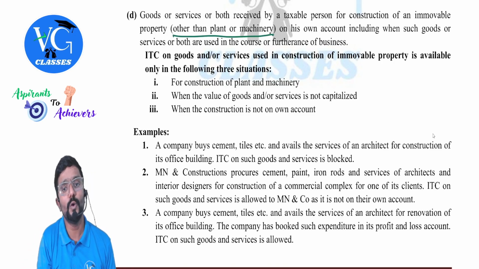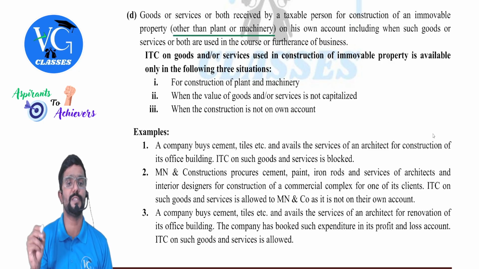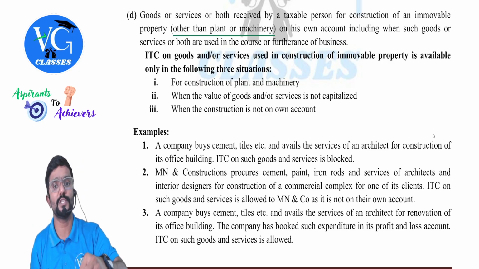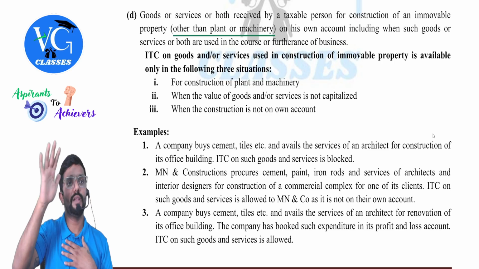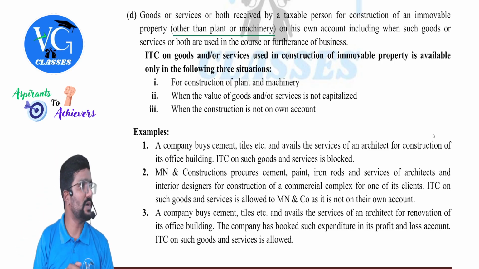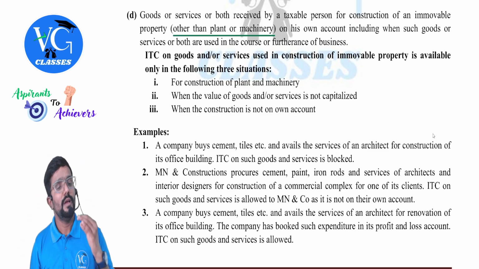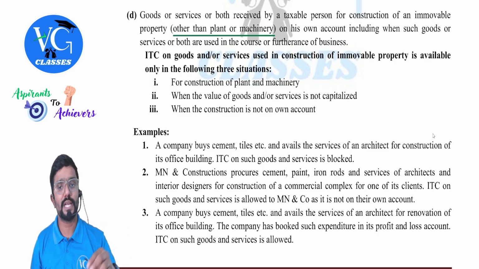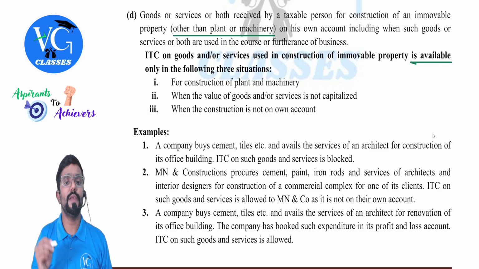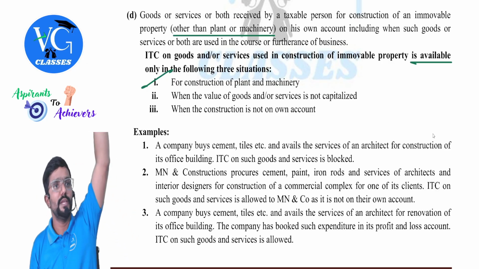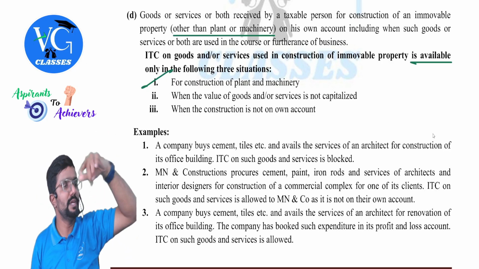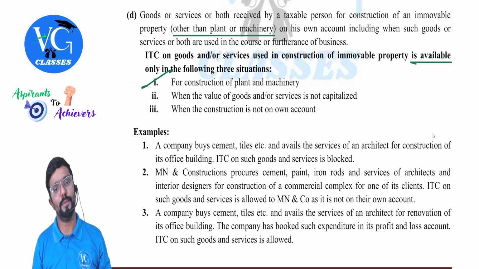Yes. On his own account, including when such goods or services or both are used in the course or furtherance of business. Guys, if I have purchased it for myself, my office building, my factory building, is credit available? No, sir. Credit is not available. ITC on goods and services used in the construction of immovable property will be available when? In the following three situations. If it is for the construction of plant and machinery, is credit available? Yes. Even works contract service is available here, and other goods and services also.